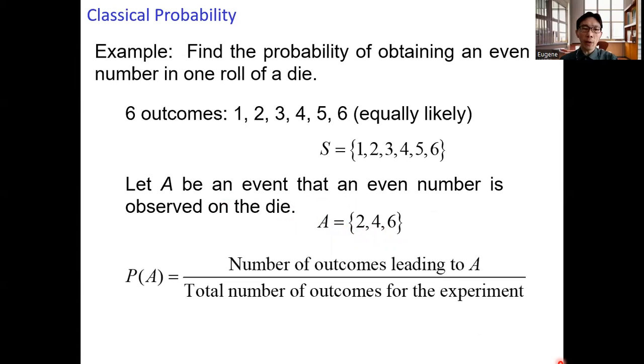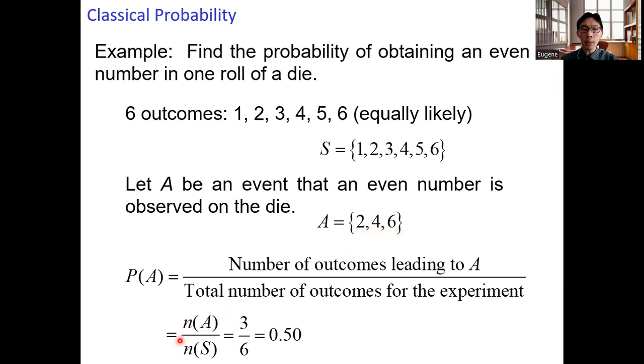Let's take a look at the formula again. The probability of having event A is equal to the number of outcomes leading to event A divided by the total number of outcomes for the experiment. Here, the number of outcomes leading to event A is 3: the numbers 2, 4, and 6.